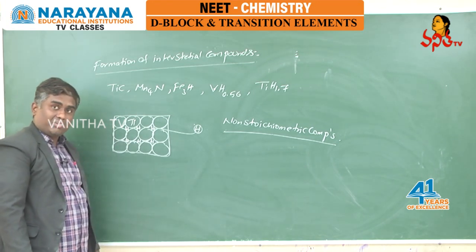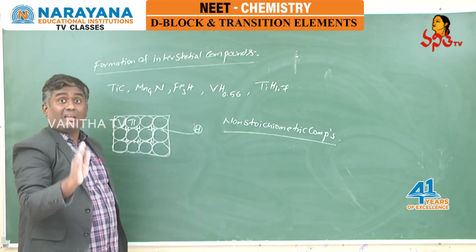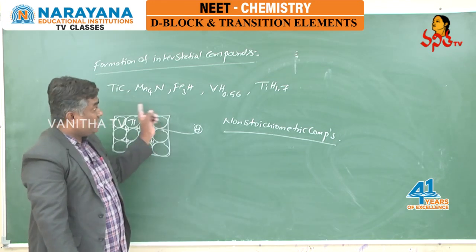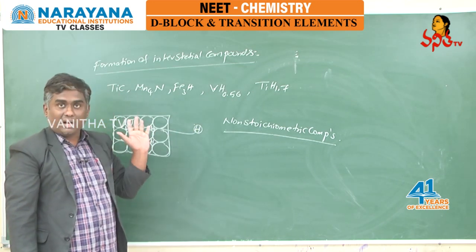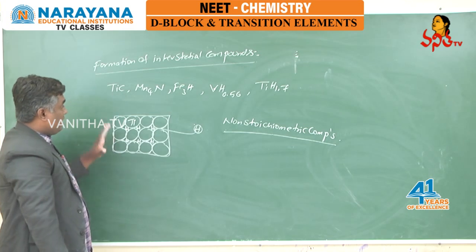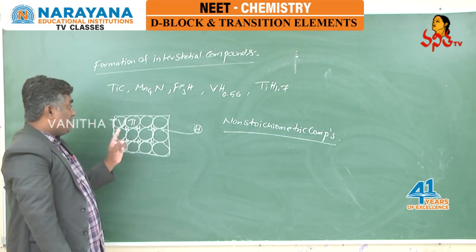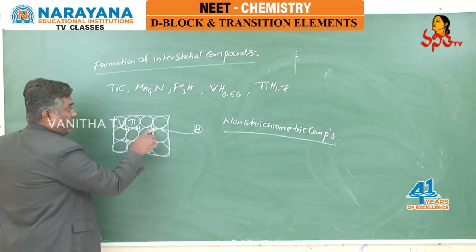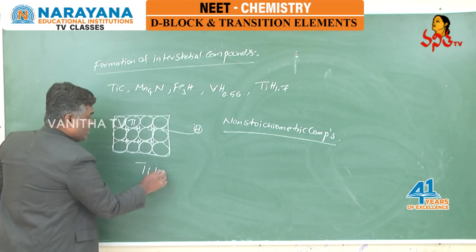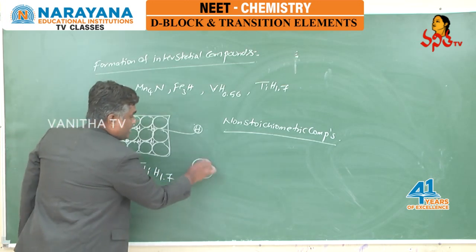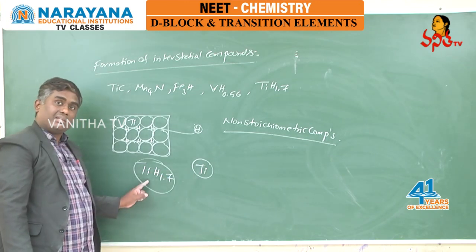Why are they known as non-stoichiometric compounds? Because in these compounds the transition metal is not exhibiting a particular oxidation state. I repeat, in these interstitial compounds, transition elements are not exhibiting a particular oxidation state. And here if you consider the properties of these interstitial compounds, for example, here in the voids hydrogen is trapped and the resulting compound formula is TiH 1.7. Look at this, students, this is pure titanium metal and this is the interstitial compound of titanium.